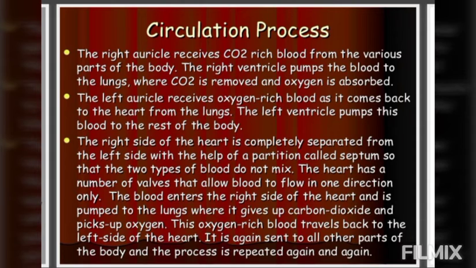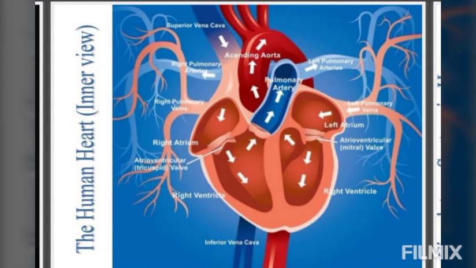This impure deoxygenated blood, which is rich in carbon dioxide, is again collected by the capillaries and now flows into the veins. Veins carry the blood back to the heart and empty the blood into the right auricle. From here the blood is passed to the right ventricle, from where it is pumped to the lungs for purification, so that it can be converted into pure oxygenated blood.